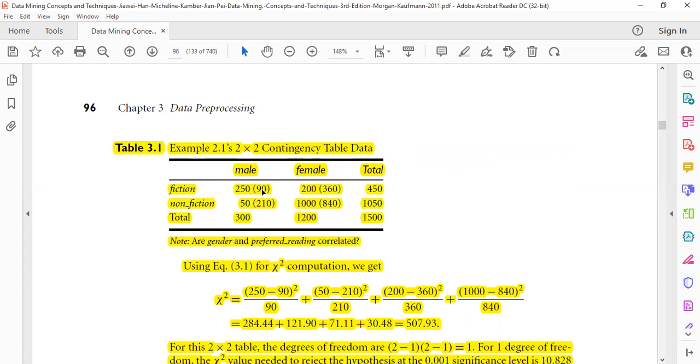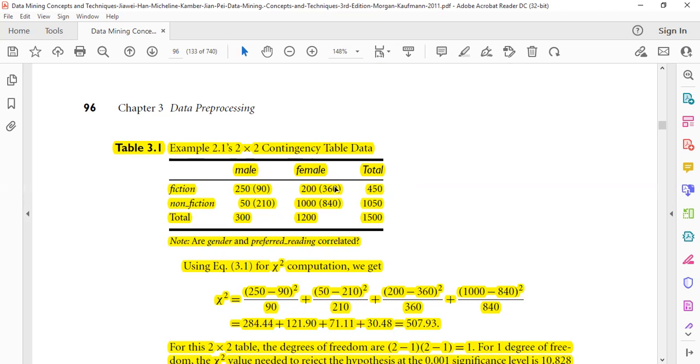To compute an expected value, for example the expected value of fiction movies seen by males, I take the totals in the vertical and horizontal directions and divide by the total number of items. To find this value 90, I multiply 300 by 450 and divide by the total number of transactions, which is 1500.